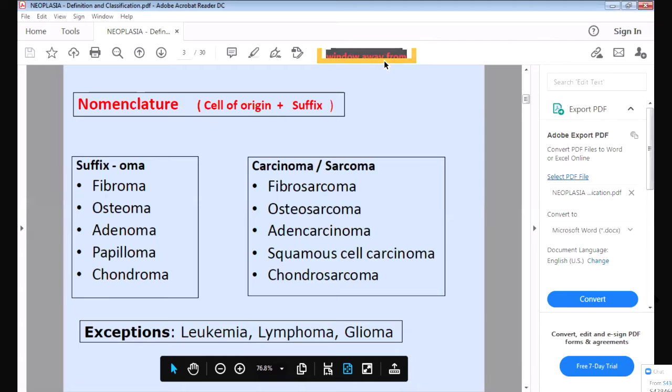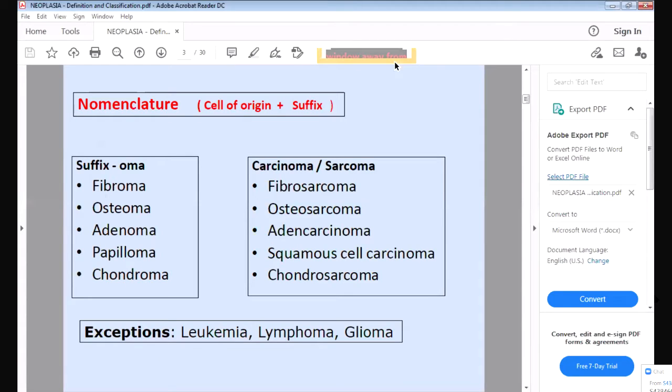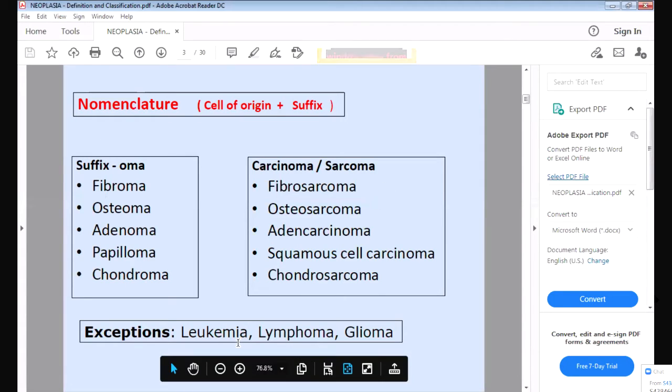Yes, it is a cancer of the blood. So you can see cancer of the blood cells, but here in the end there is no sarcoma or carcinoma. It is a malignant tumor, but at the end there is no sarcoma or carcinoma.